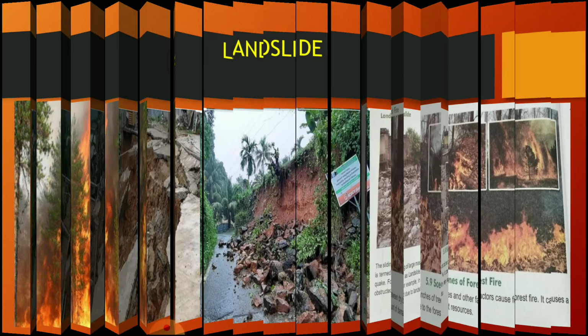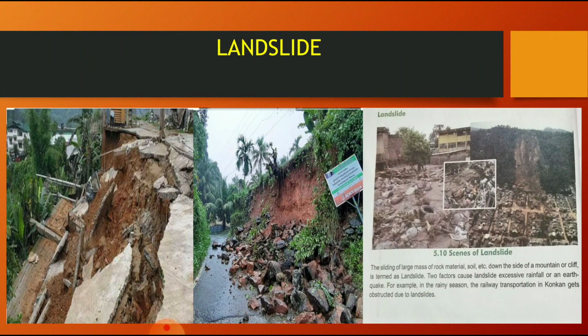And the last, this is landslide. Now landslide, what do you mean by landslide? The sliding of a large mass of rock material, soil, down the side of a mountain or cliff is termed as landslide. Two factors cause landslide: excessive rainfall or the earthquake. For example, in the rainy season, the railway transportation in the Konkan gets obstructed due to the landslide. So we all know that one of the two reasons can be excessive rainfall.